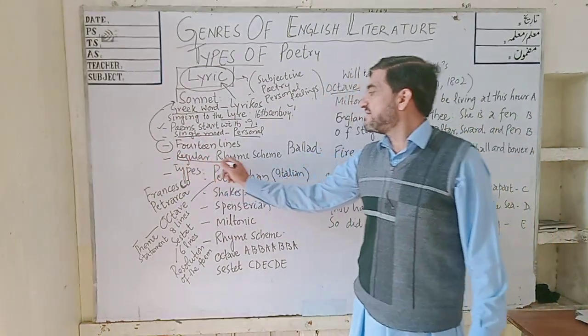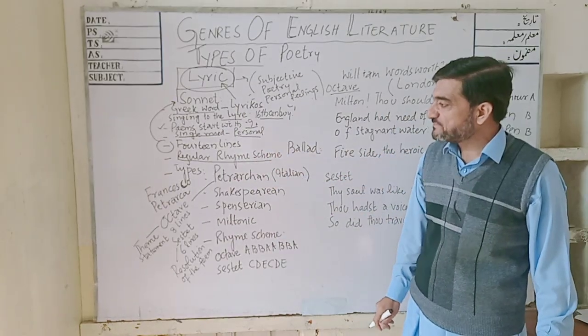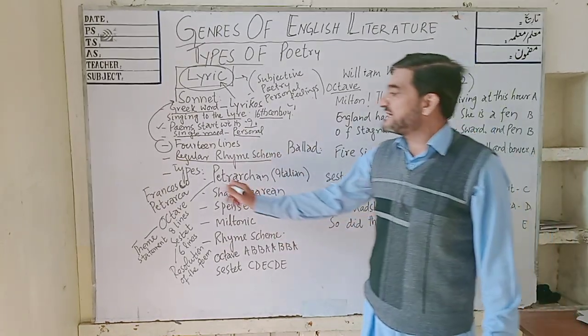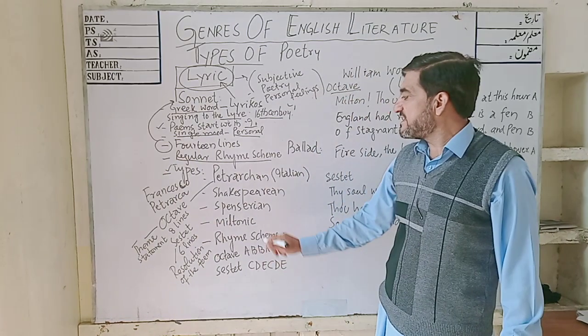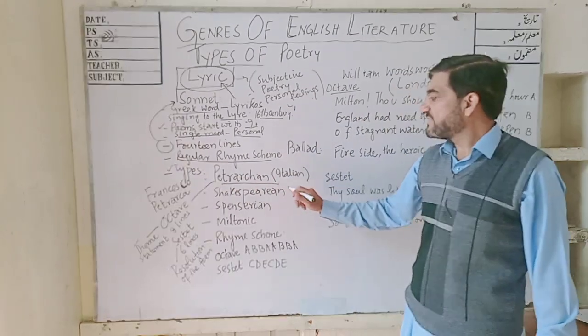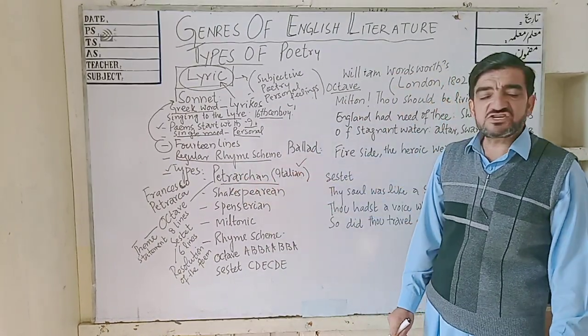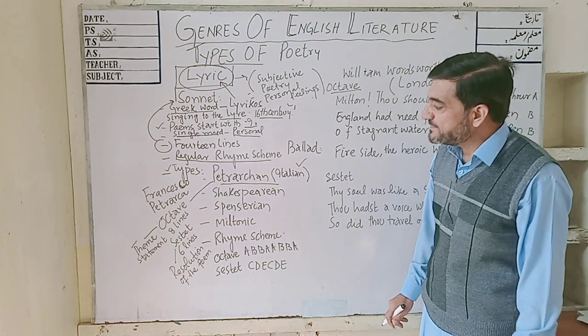It has a regular rhyme scheme, and the types of sonnets are, first, Petrarchan. Petrarch was an Italian poet.